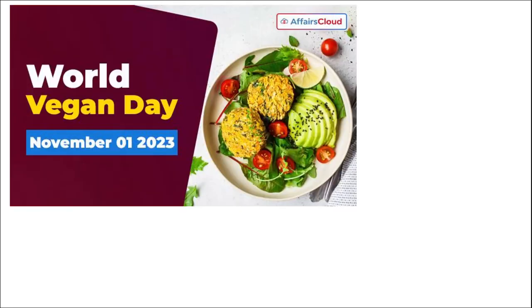Next is important days. World Vegan Day. When do we observe this? On 1st of November, we observe World Vegan Day, and it is to spread awareness among people about the benefits of vegan diet and the health for which people consume these vegan diet. What is a vegan diet? In which there is no item that is related to any animal, not even milk, cheese or paneer is added into this particular vegan diet. So this World Vegan Day is observed on 1st of November. Correct? Mark this. And for the first time, it was observed in 1994.